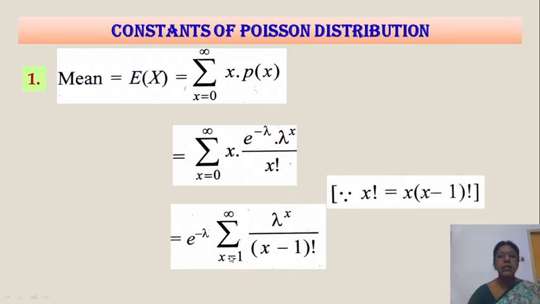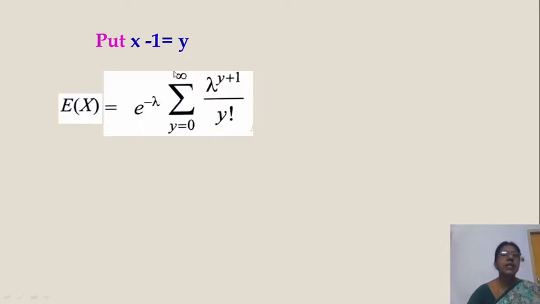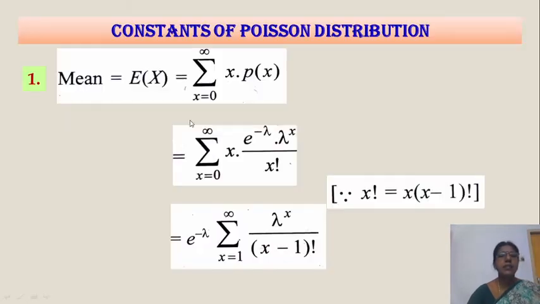x is equal to 1 తో స్టార్ట్ అవుతుంది. సో x minus 1 0 అవుతుంది అనమాట. Put x minus 1 is y. Then we get this e power x. What is it? E of x. Put x minus 1 is y. You get here y factorial. Here lambda. x minus 1 y అయితే x is equal to y plus 1 అవుతుంది.